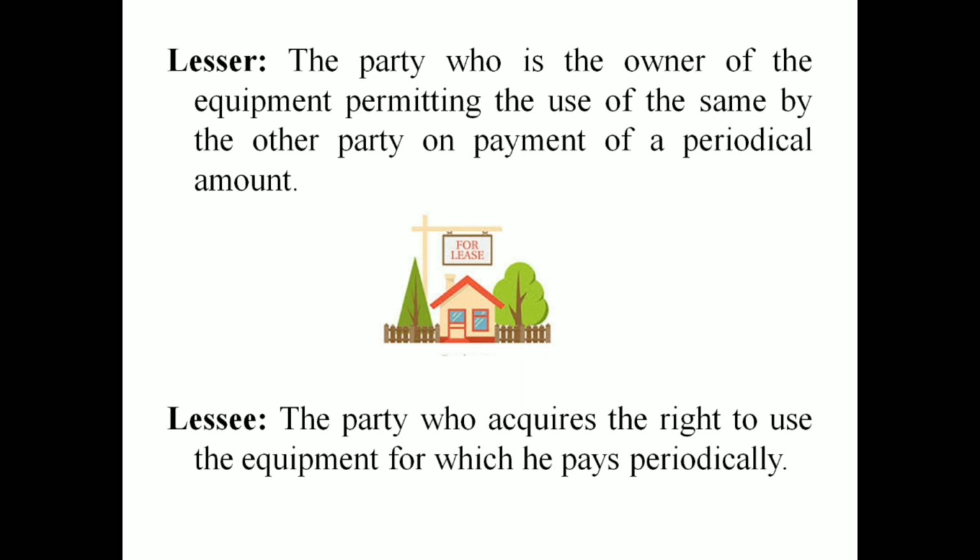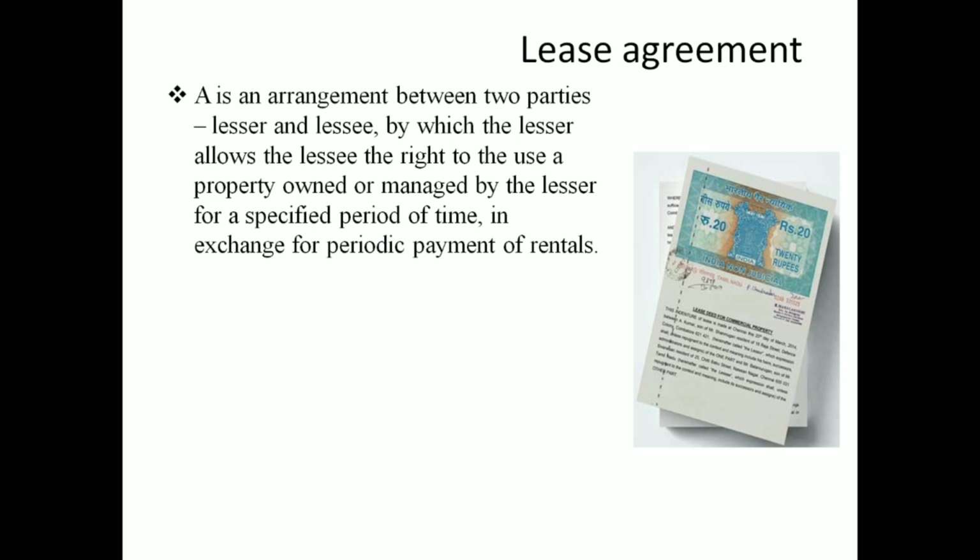The owner of the property is called the leaser, and the person who is using the property is called the leasee. So these are the two parties in leasing. Once there is a contract or agreement between these two parties for a leasing, that is called a lease agreement.